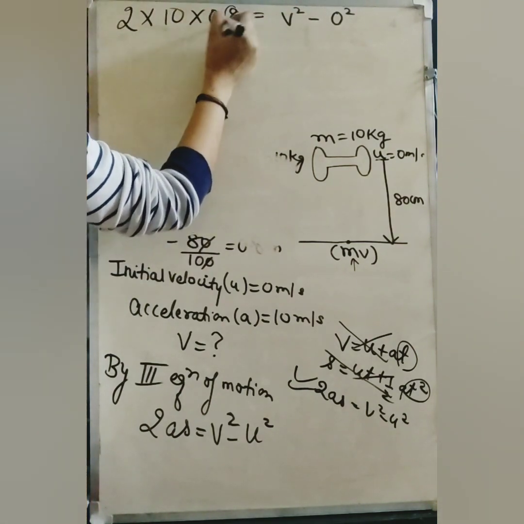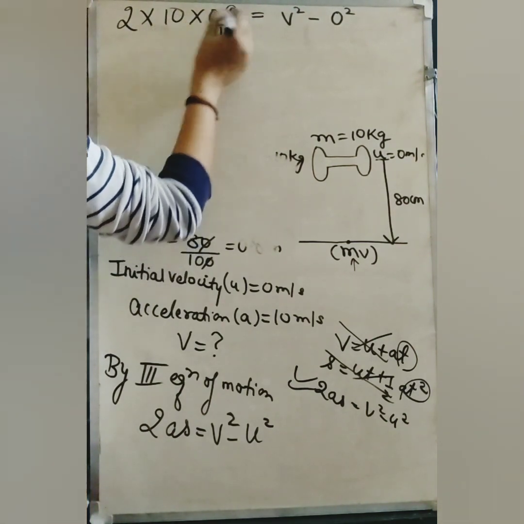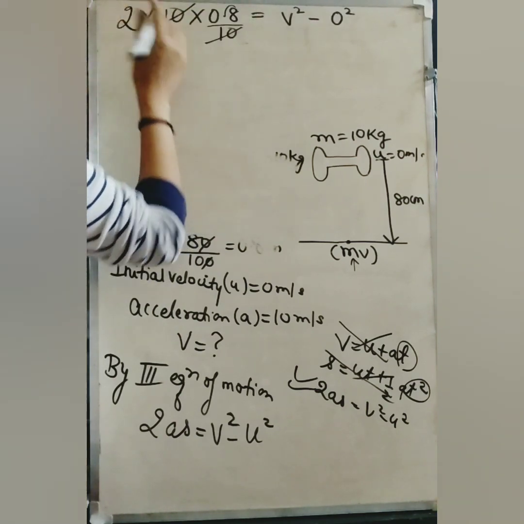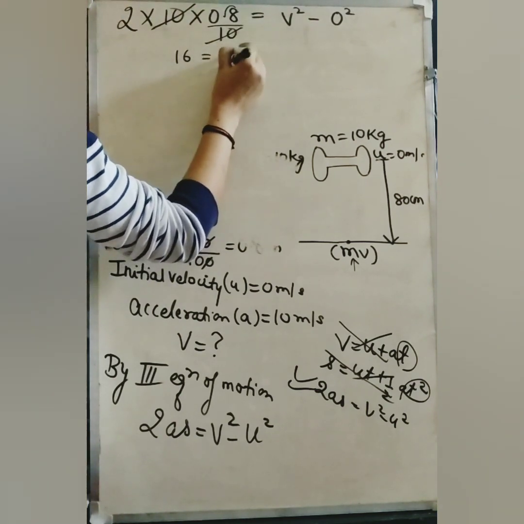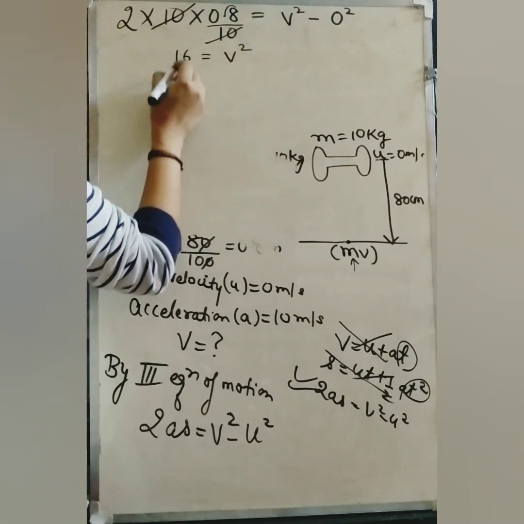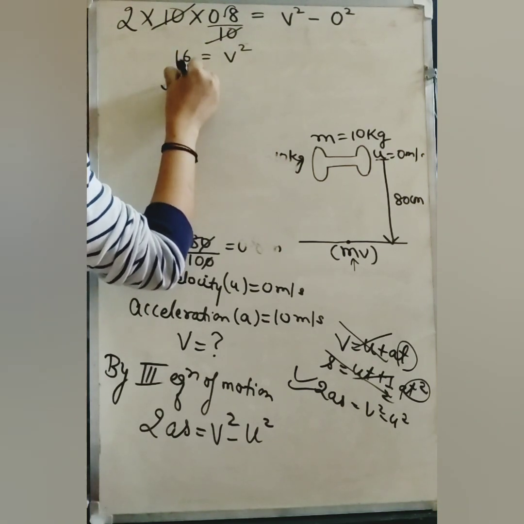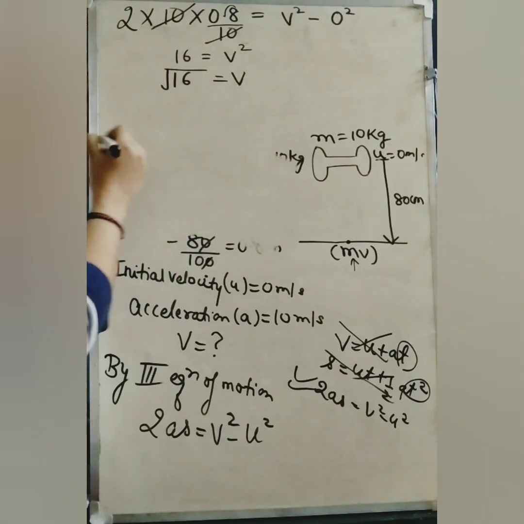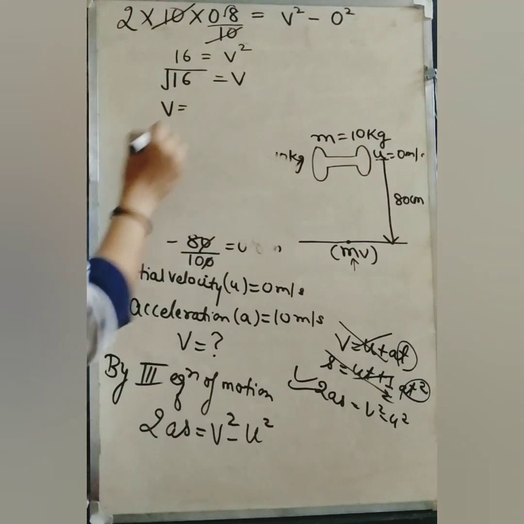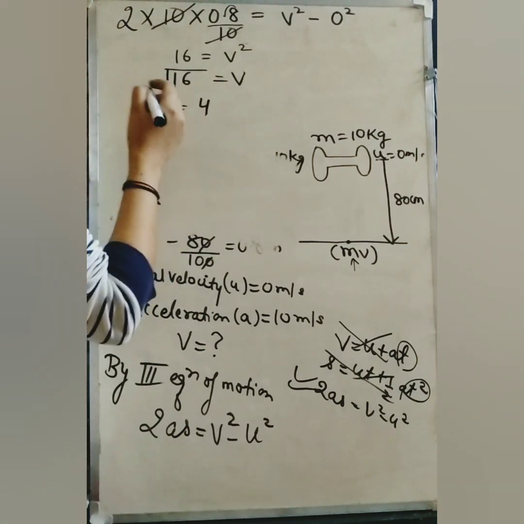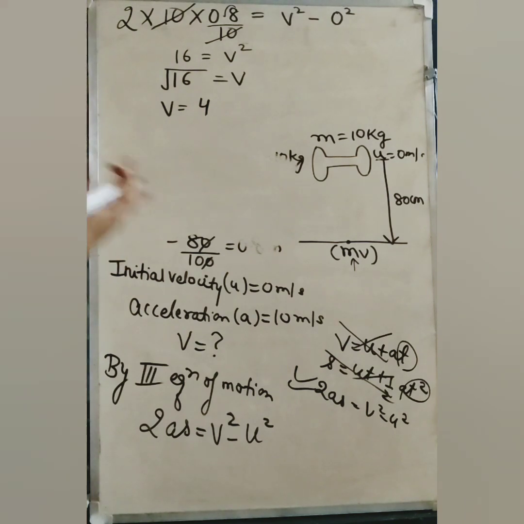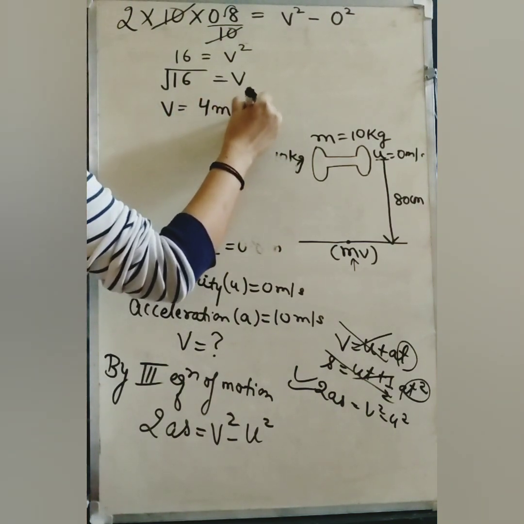So this will be removed and it will be upon 10. 10 and 10 will cancel. It will be 8 into 2, 16, is equal to v square. Now you have to remove this square. You will put square root on 16 equals to v. So the square root of 16 is 4. So the final velocity with which it will strike the ground will be 4 meter per second.